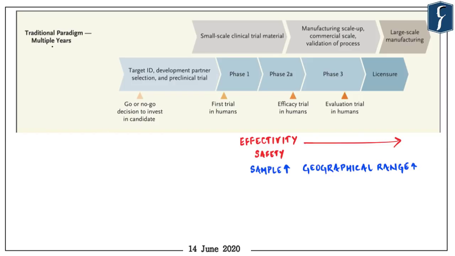So first we will understand the traditional paradigm, which is a normal course of action, not like the COVID-19 pandemic situation. So for example, development of a vaccine for HIV or any other disease, which is not a public emergency as of now. So generally what happens is a candidate vaccine, which is yet not finalized, goes through three phases of trial: phase 1, phase 2, and phase 3. Now we'll talk about them in a very succinct manner.